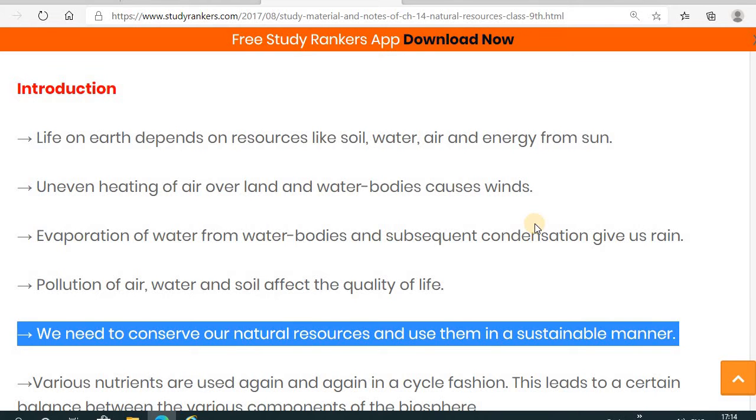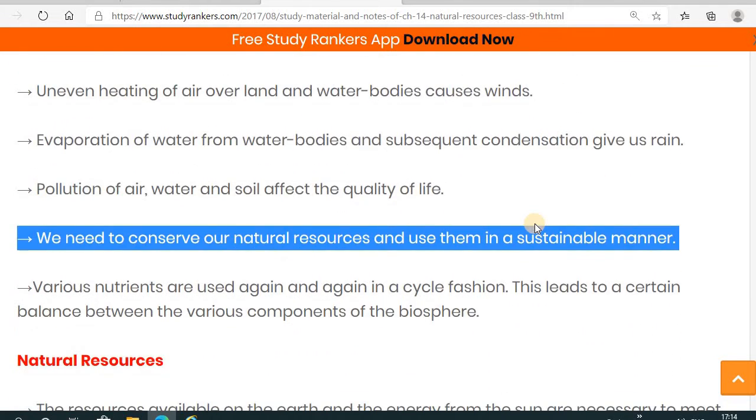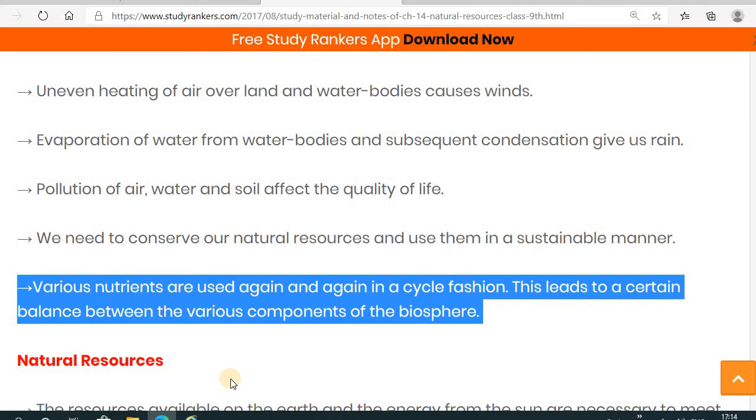This leads to a certain balance between the various components present in the biosphere. Biosphere means where the living things are. So the various nutrients are used again and again in a cyclic fashion, and this leads to a certain balance between the various components of the biosphere.